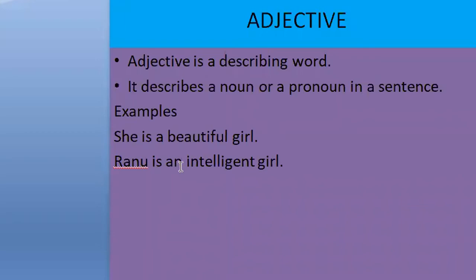In the first example, we can find here, she is the pronoun and beautiful describes she. What kind of girl is she? She is a beautiful girl. And in the second example, Ranu is an intelligent girl. Ranu is the naming word here, it is a noun. And what kind of girl is Ranu? She is an intelligent girl. Just now I have already told you that adjective is a describing word and it describes a noun or a pronoun in a sentence.